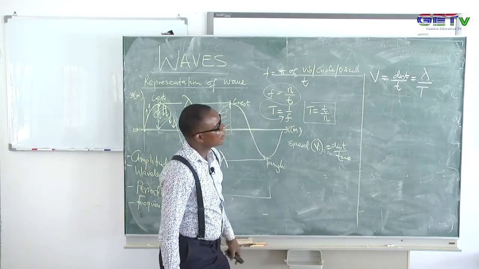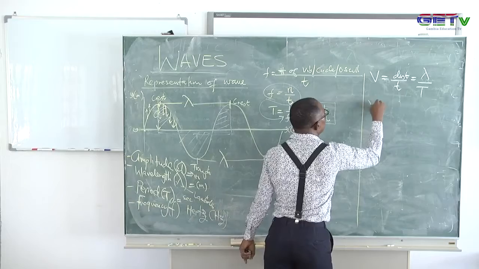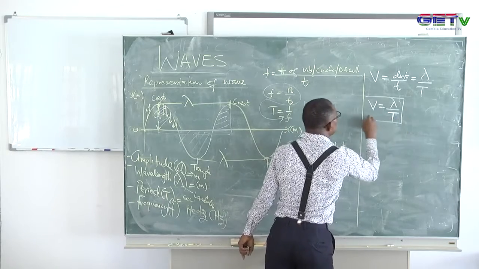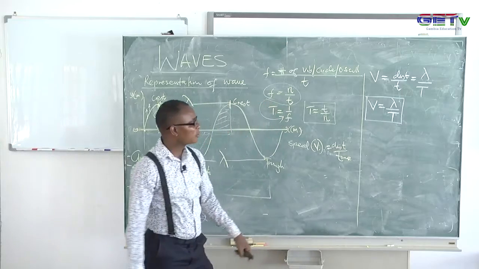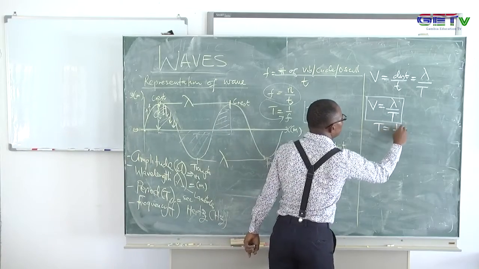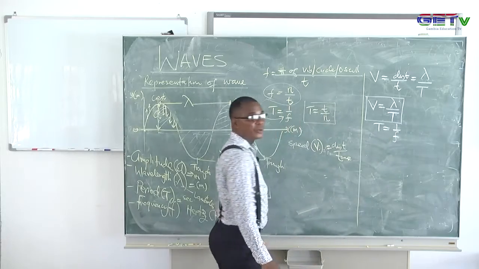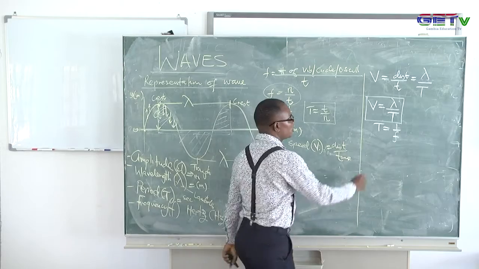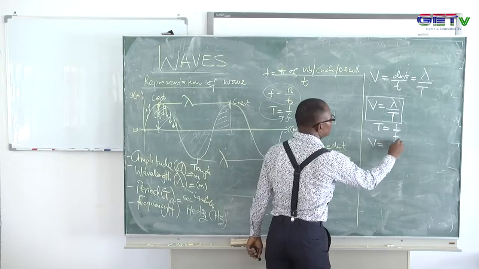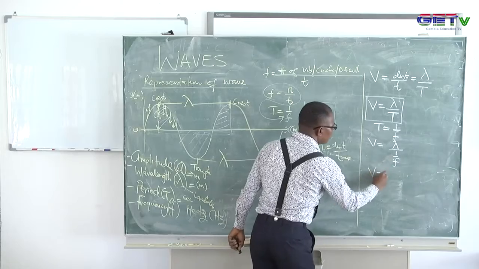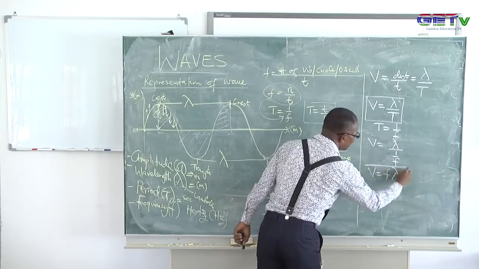So now we can link up the two. We said V is lambda over T. That's one equation that is going to be prominent in our calculation, so watch out for that. And we know that T, the period, is the reciprocal of the frequency. So we can put them inside this equation. We'll have V equals lambda over the reciprocal. If you do the math, you have something like this.